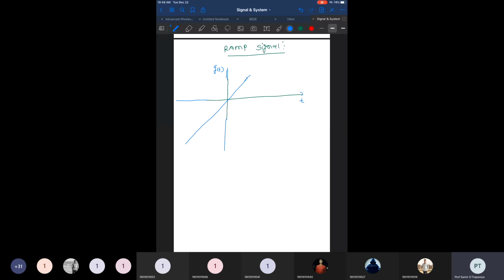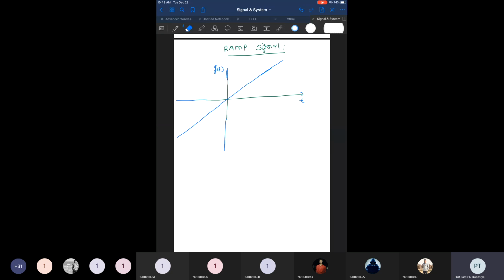If it continuously moves with time, its amplitude and the time axis both move linearly, right? If it moves linearly, then it is known as a ramp signal.